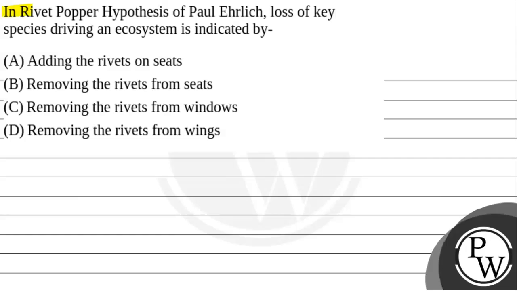And the question here is that in the Rivet Popper hypothesis of Paul Ehrlich, loss of key species driving an ecosystem is indicated by adding rivets on seeds, removing rivets from the seeds, removing the rivets from windows, and removing the rivets from the wings.